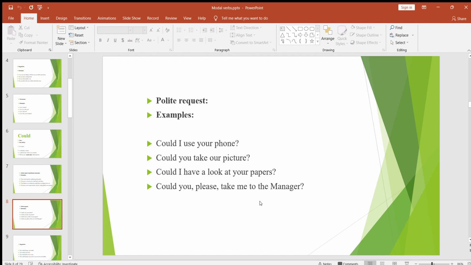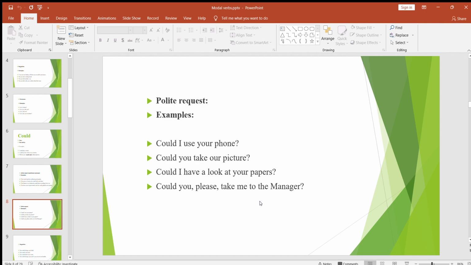For example, you are going on the road, you are with your fiance or with your wife, and you want to have a picture of the two of you together. These days it is easy to take a selfie together, but still if you want a back camera picture, then you can ask someone. Because in this case you need to request politely, you can use could for this kind of polite request. You can say, could you please take a photo of us together? This is a very good use of could for requesting something politely.